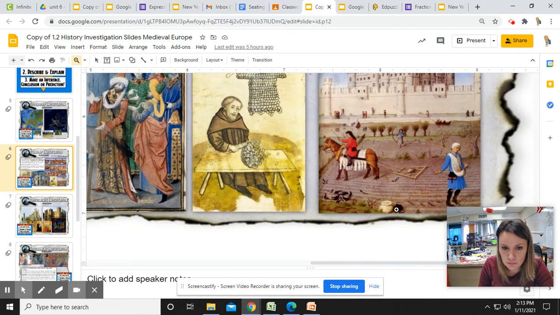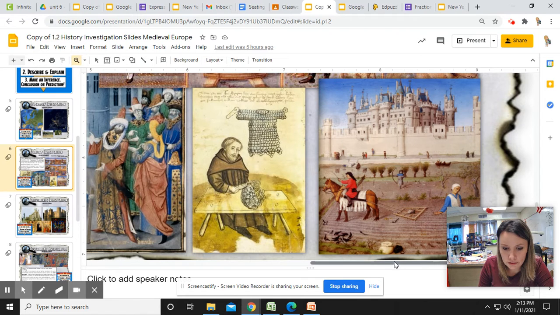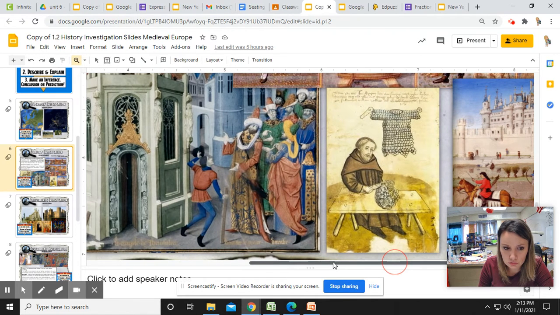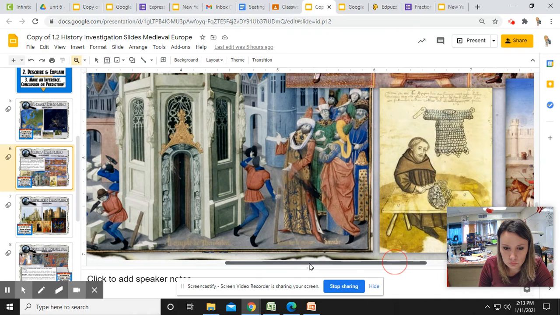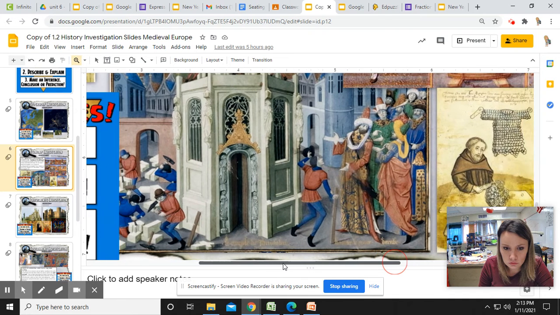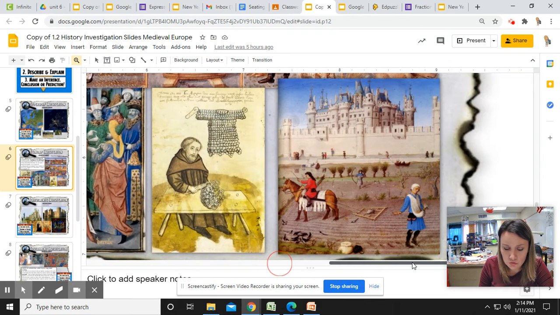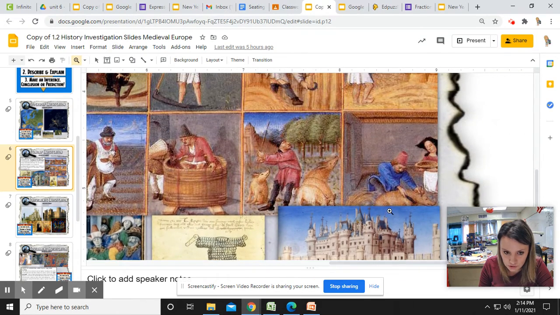Okay. How are these people making a living? What are they doing? Notice what these people are not doing. What are these people doing? Notice what they're wearing maybe and what they are doing. Okay, so 3 things that you see, just bullets.